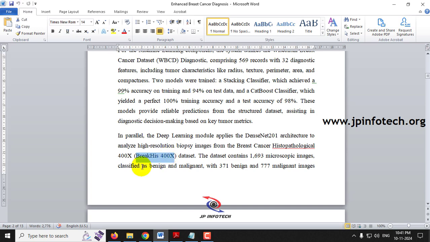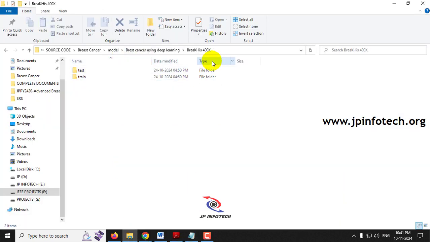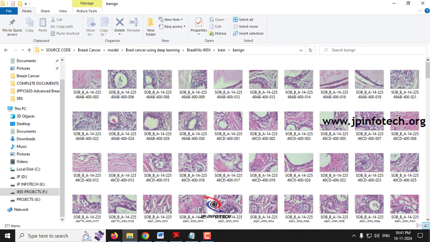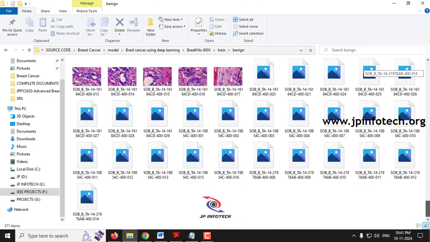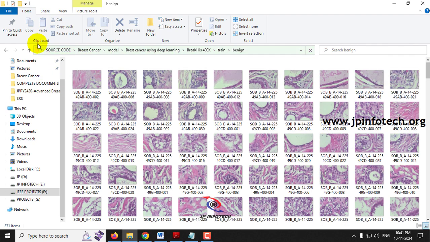So this is the dataset that we are going to use for the deep learning model. Here you can see the test and train cases of it. In the test part, you can see there are two cases, benign and malignant. Here you can see the images of the benign case. So these are the images used for the test case.